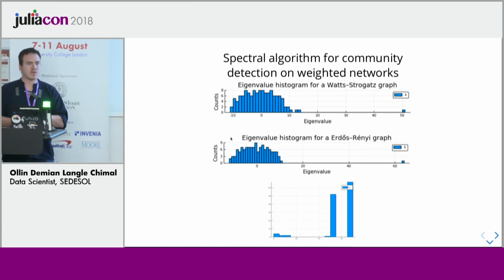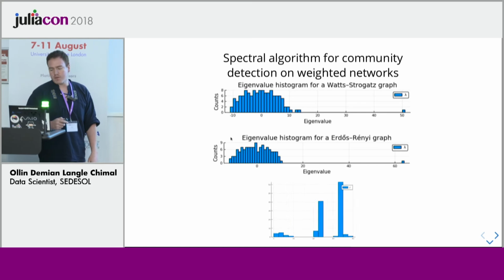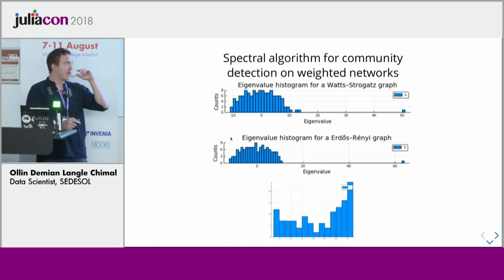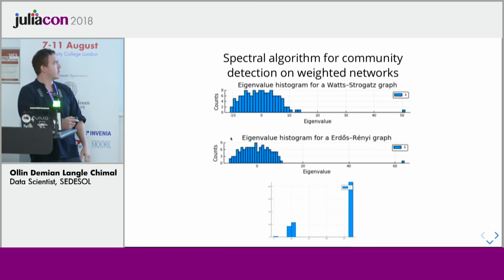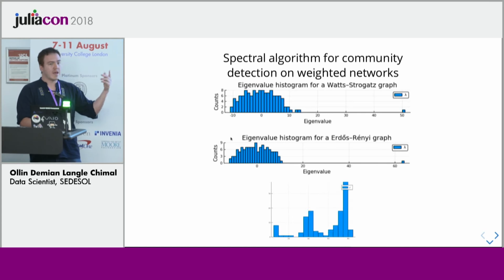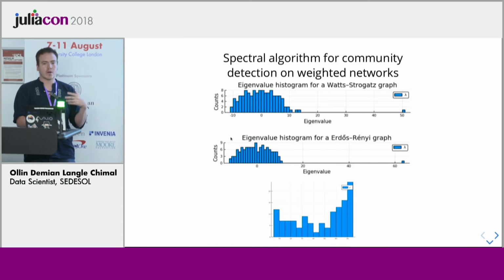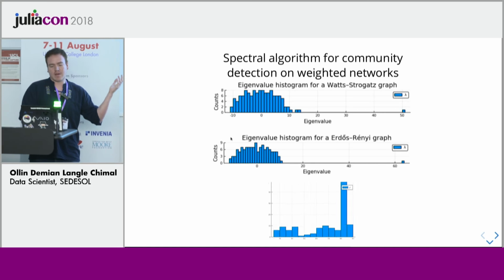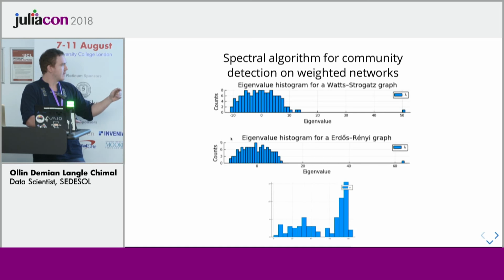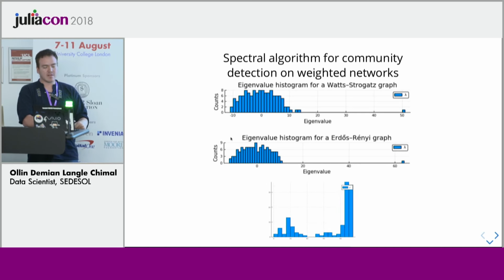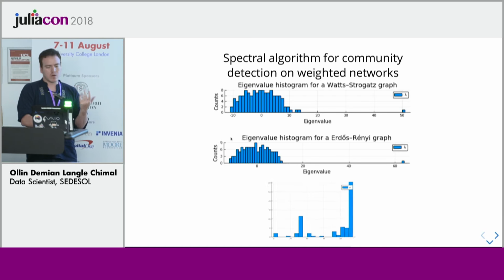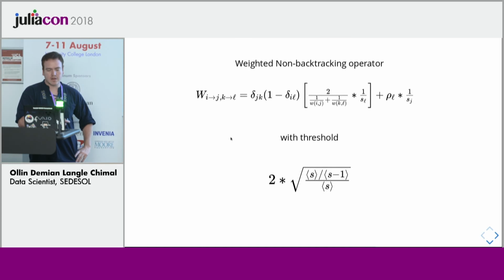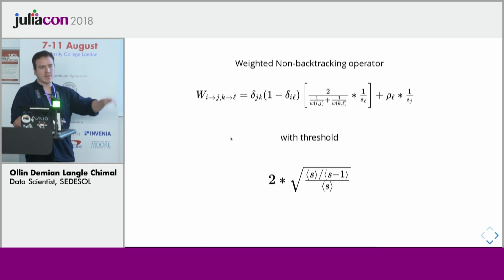And later, Julia is very good for linear algebra. I think some of you are physicists, so maybe you have heard about the Wigner semicircle law. We can detect communities in the networks when we don't have a distribution like that. If you look at the GIF, you can see that we don't have a semicircle distribution of eigenvalues in our networks. So I designed an algorithm for community detection on weighted networks, and it looks like that.